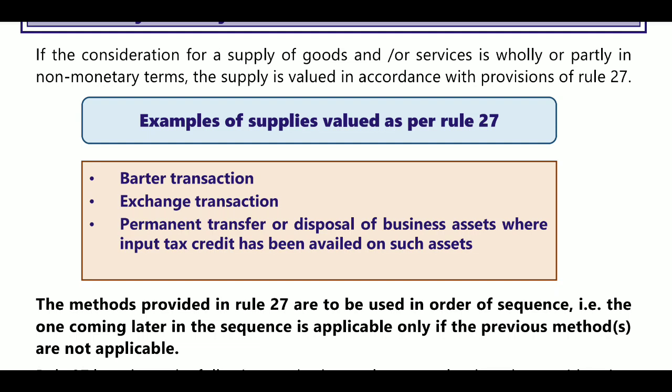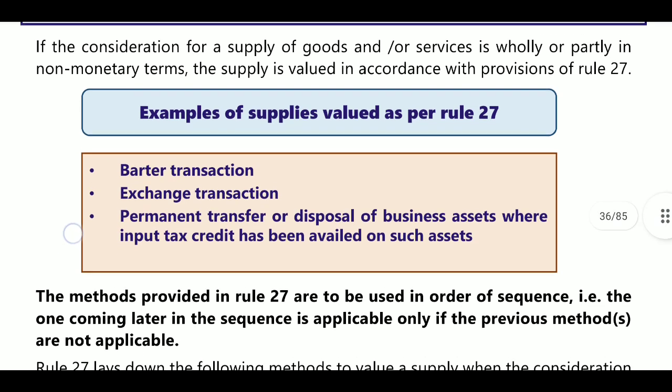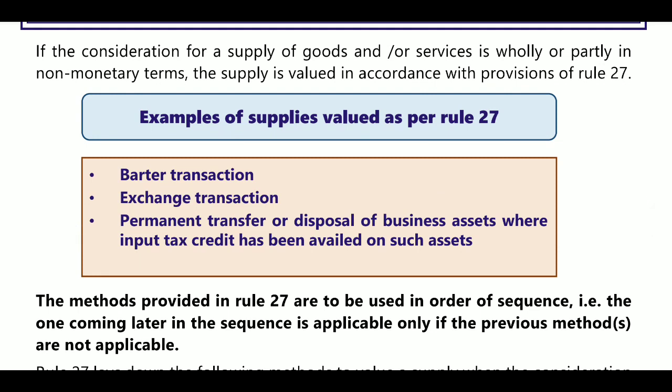Here some money may be involved, only some money is involved. Then permanent transfer or disposal of business assets where input tax credit has been availed on such assets, then rule 27 will be considered. When will we consider rule 27? When consideration is not wholly in money, then rule 27 will be applicable.